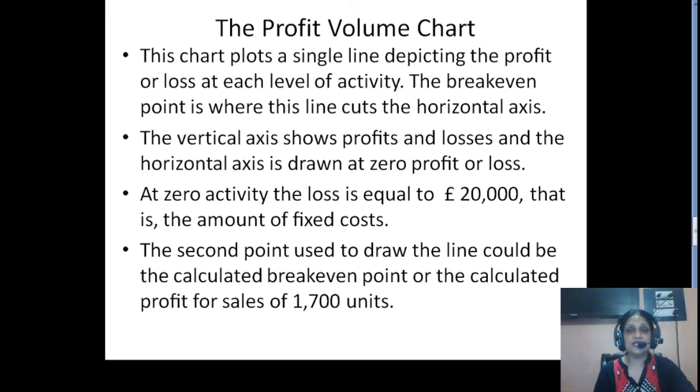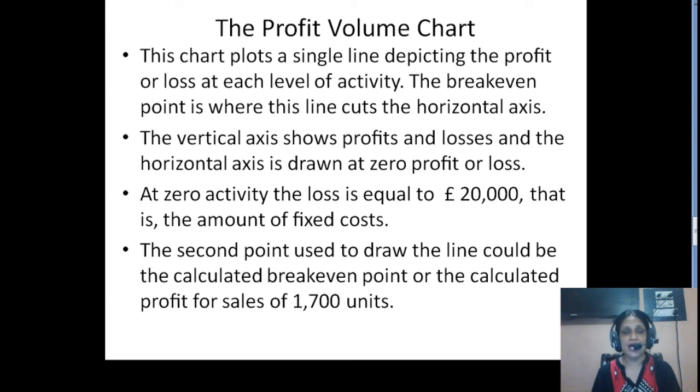Above the origin you will have profits and below the origin you will have losses, because when we plot a vertical axis, the positive figures go upwards and the negative figures go downwards.